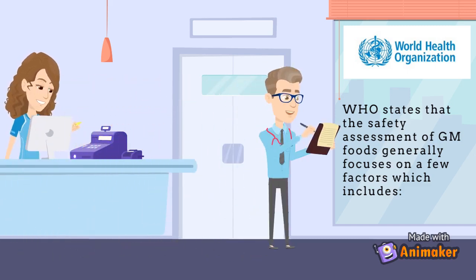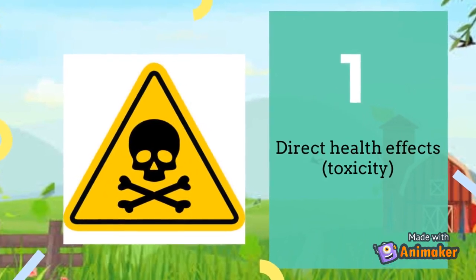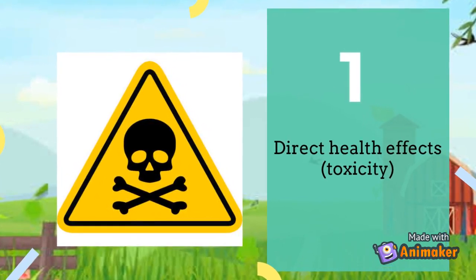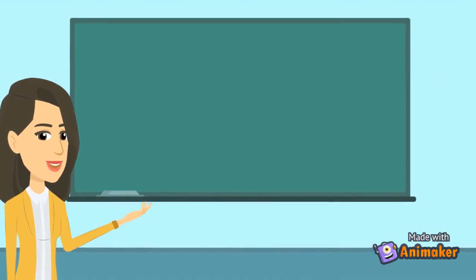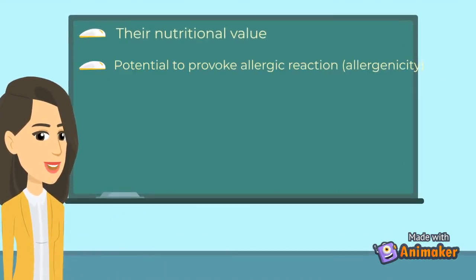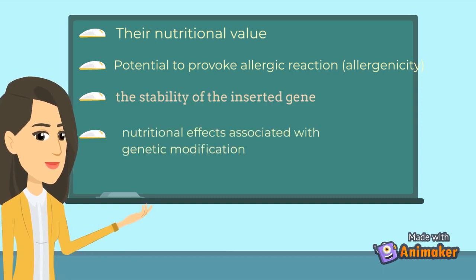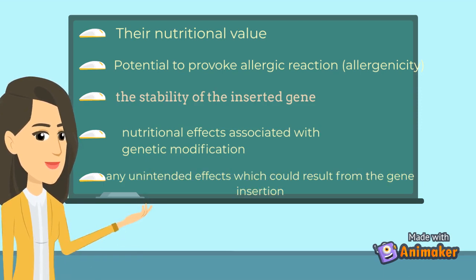The World Health Organization states that the safety assessment of GM foods generally focuses on a few factors, which include whether the food could be toxic, their nutritional value, whether they could cause an allergic reaction, the stability of the inserted gene, nutritional effects associated with genetic modification, and lastly any unintended effects which could result from the gene insertion.